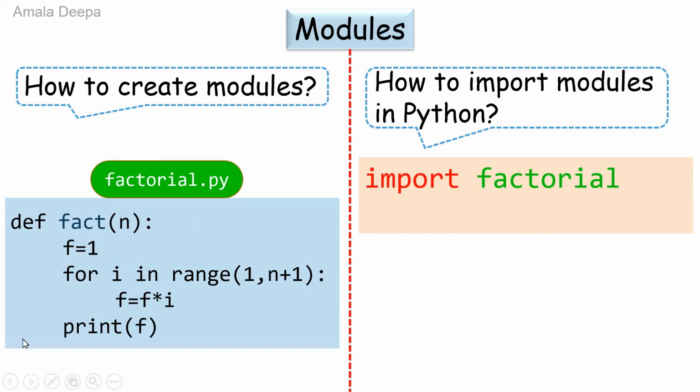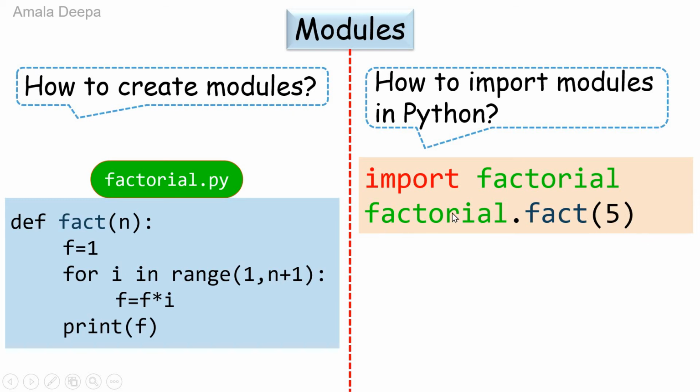And then to use the function inside this module, that is to use the function fact, I should write factorial.fact(5). Here I want to find the factorial of 5, so I have given the argument as 5.